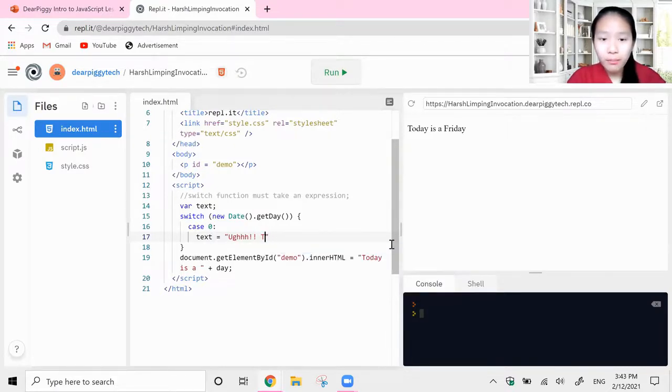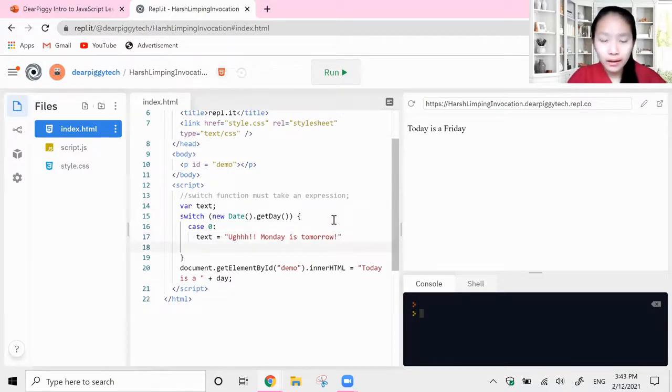Monday is tomorrow, right? Monday is tomorrow. So that is when we have case 0, when it's a Sunday. Now don't get me wrong, I love Sundays. Let's skip a few cases. Let's skip Monday, and then let's go ahead and say Tuesday.